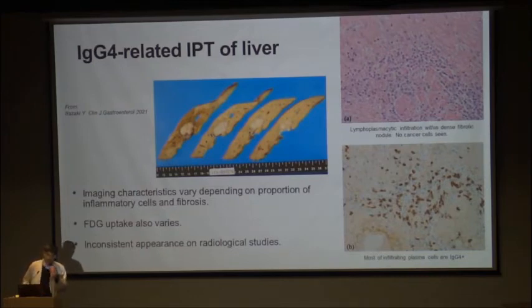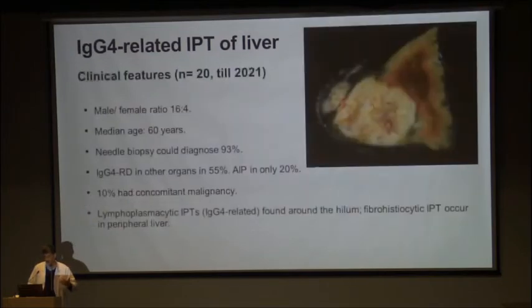And for the clinicians, it is important to remember that since the proportion of inflammation and fibrosis varies, the radiological appearance of these lesions can vary significantly, and there is nothing characteristic radiologically of inflammatory pseudotumors. They are exceptionally difficult to distinguish from a perihilar cholangiocarcinoma with bile duct infiltration. PET FDG uptake also varies, and the appearance remains inconsistent. So mostly they were diagnosed after a resection, but currently also on biopsy.